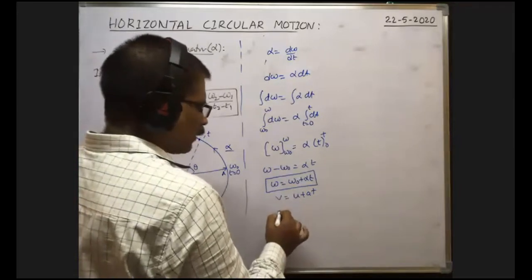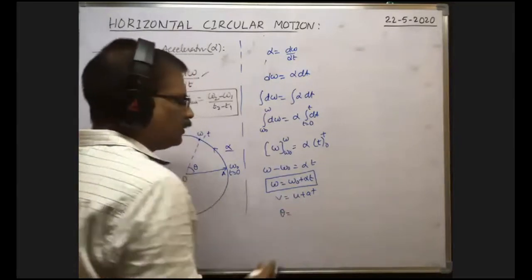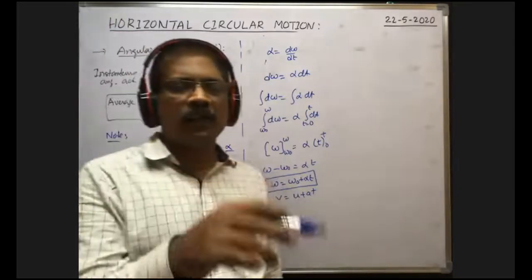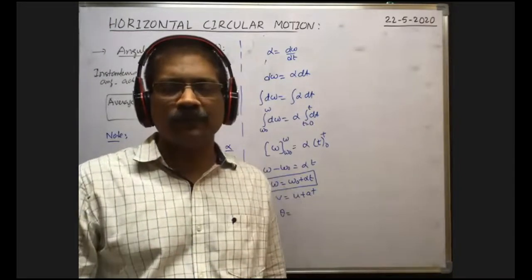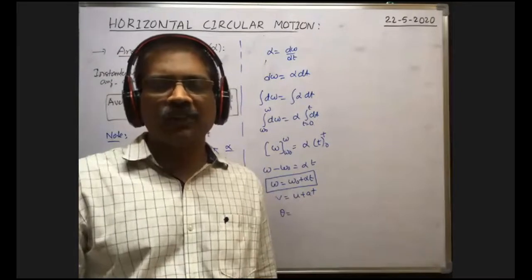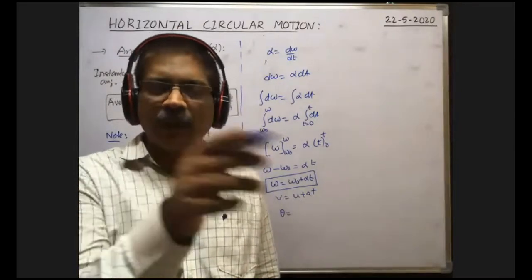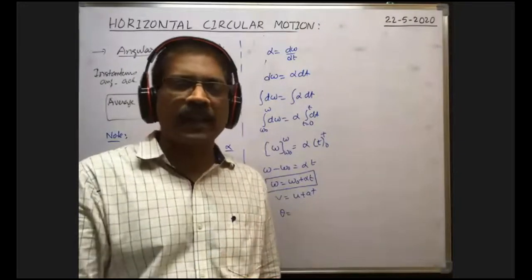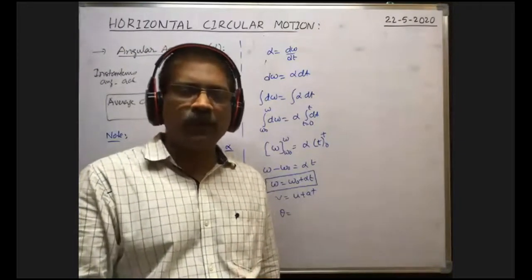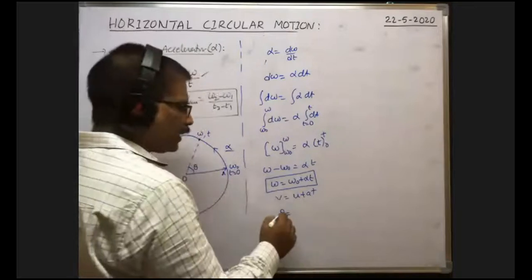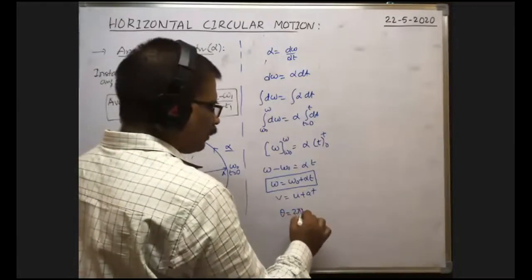Next, another equation of motion is s is equal to ut plus half at square. Now suppose first we have to write the angular displacement theta. When the body completes one rotation, what is the angular displacement? 2 pi radians. If it completes n rotations, what is the angular displacement? 2 pi into n. That's why total angular displacement is equal to 2 pi into n, we can write.